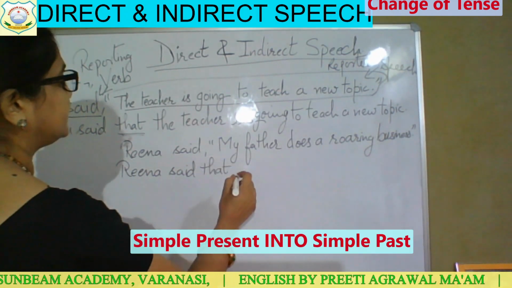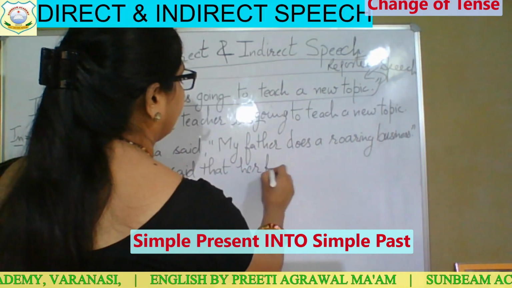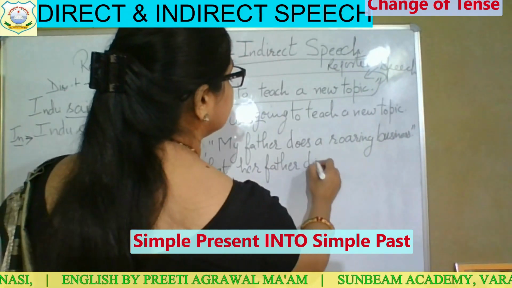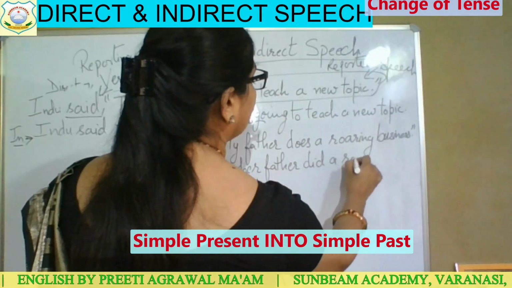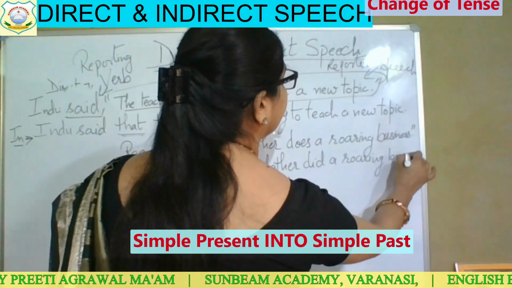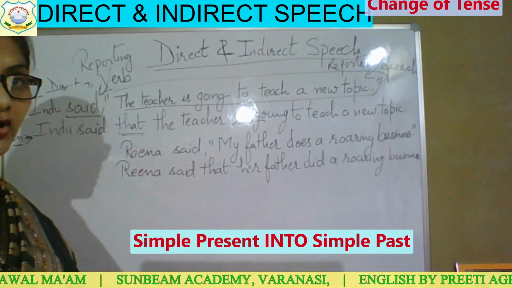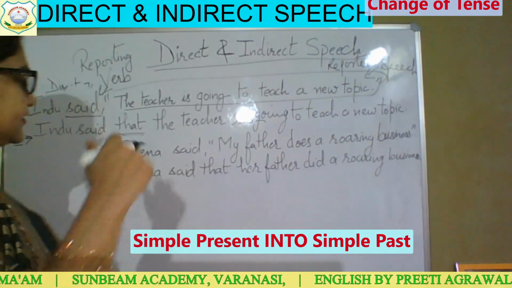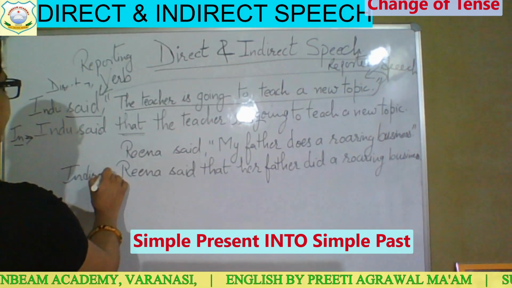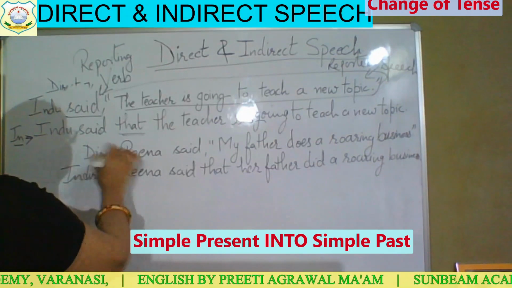Reena said that her father did a roaring business. And we will not give any comma or inverted comma in indirect speech. This is your indirect speech, and the first sentence is your direct speech.